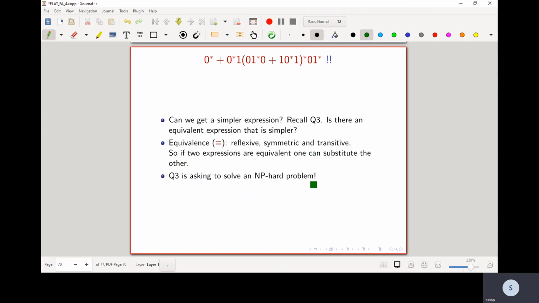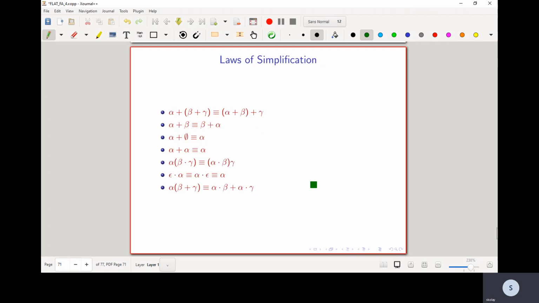Now, question 3 was asking whether we can find out whether two given patterns are equivalent or not. In fact, this is an NP-hard problem. Finding out whether two patterns are equivalent or not is an NP-hard problem. But there are some laws using which you can simplify given patterns. These laws are not always going to lead to the simplest pattern, and they are not going to always give you an answer for question 3, but they can be used in certain cases.